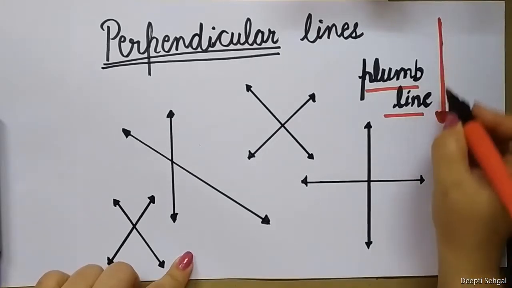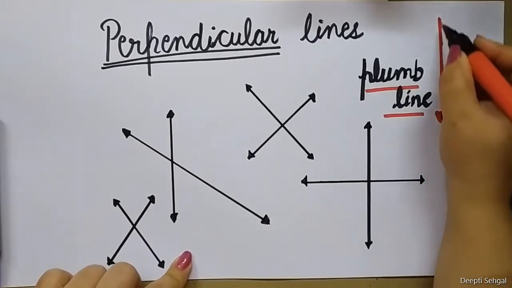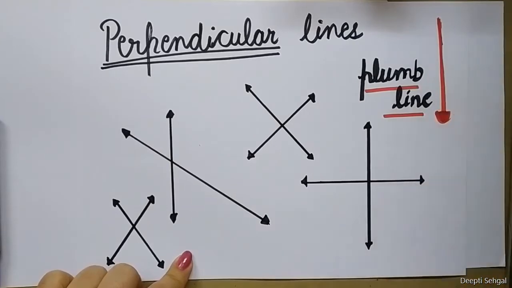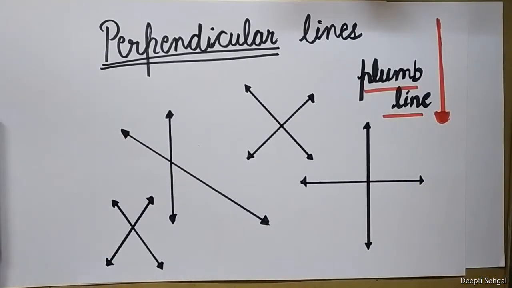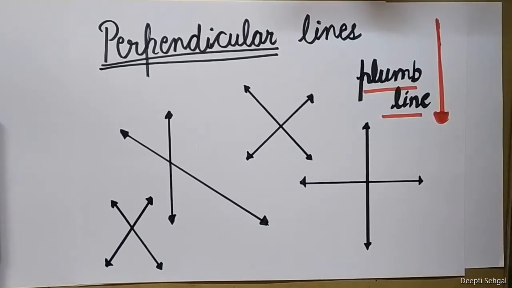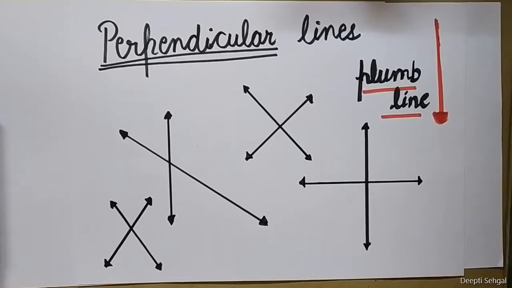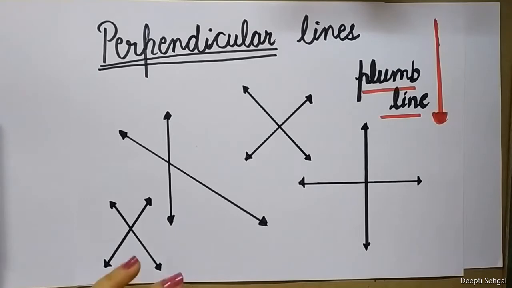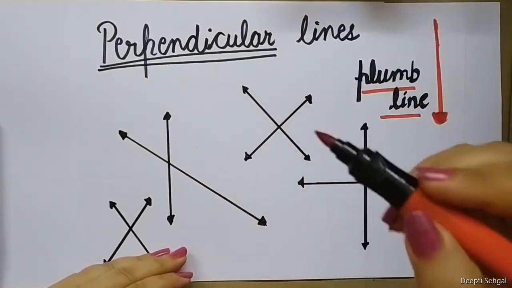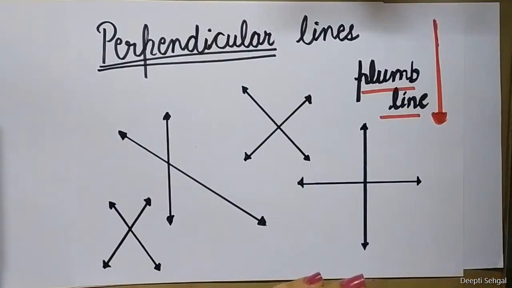It is like you have attached a heavy weight to a thread or string and you are hanging that string. अगर आप कोई गेम खेलते हो, आपने कोई हैवी चीज ली और आपने एक रोप पे बांधी और आप उसको हैंग करते हो, तो वो एक टाइम के बाद एकदम स्टिफ हो जाती है, वो बिल्कुल एक स्टैंडिंग लाइन बन जाती है, स्ट्रेट स्टैंडिंग लाइन. So that standing line is like a plumb line. That is called a plumb line. So perpendicular line means a line which is standing on another line at a proper distance.